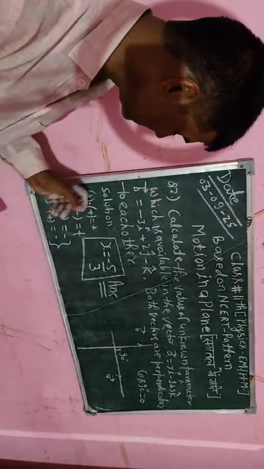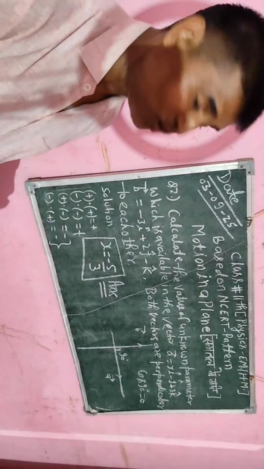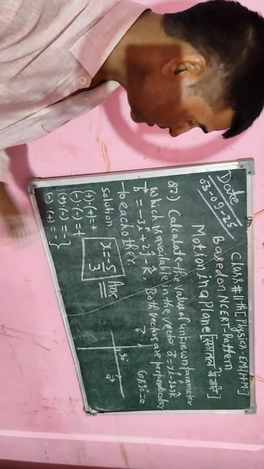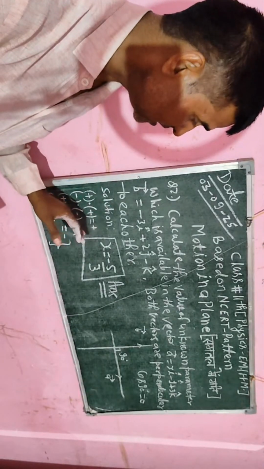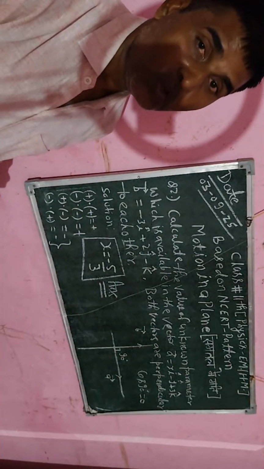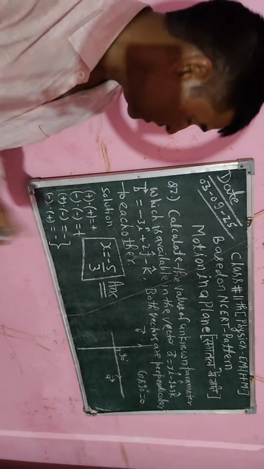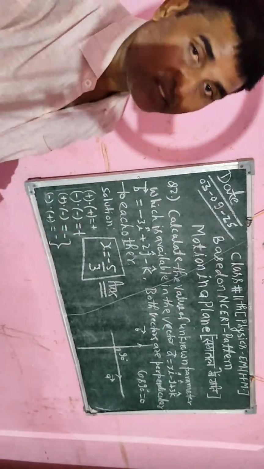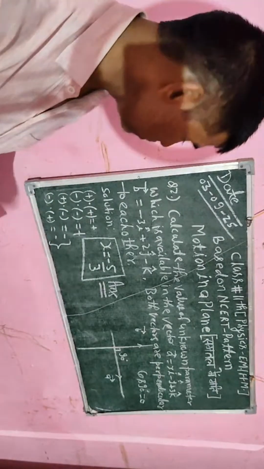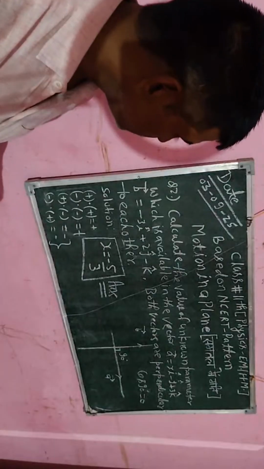Without this sign combination, you will not be able to solve any linear equation, because in each step we have to use it to simplify the question. Okay students, so you have to follow it closely.